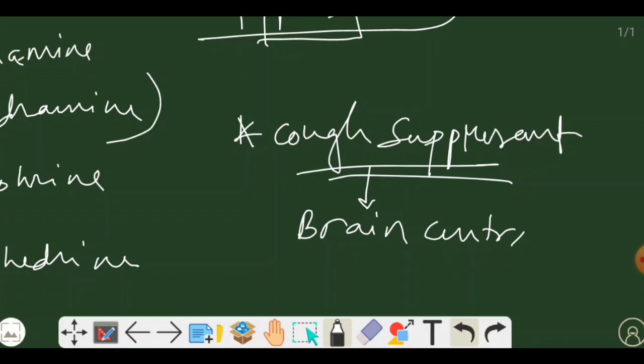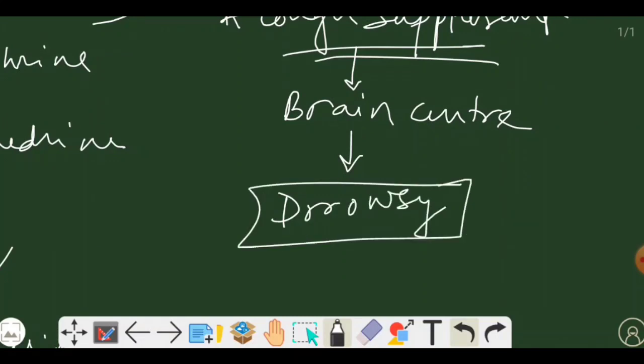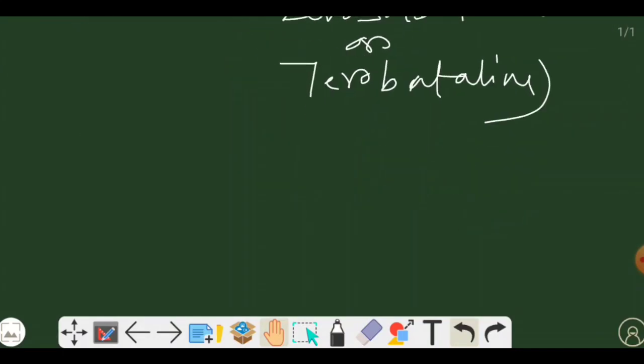Now, anything acting on the brain center makes the person drowsy. The side effect is making the person drowsy. So this is one side effect of it. After having this particular syrup, the person will feel sleepy, drowsy, like that.